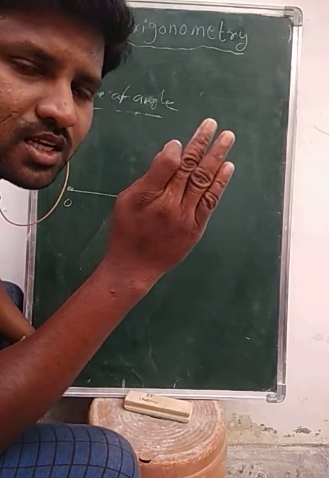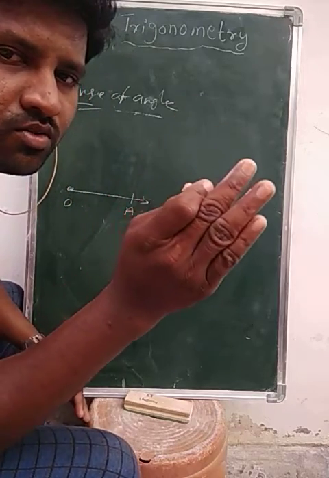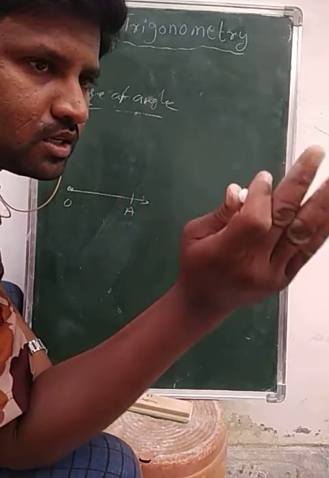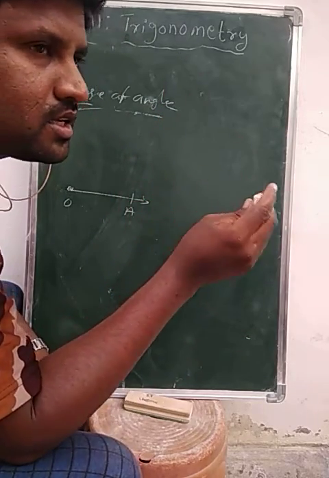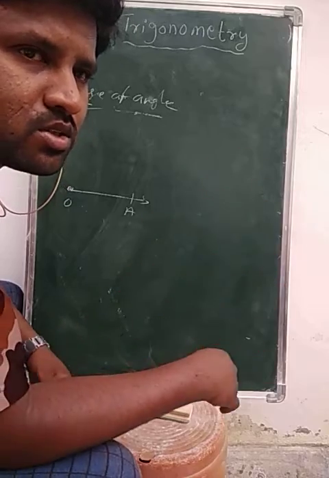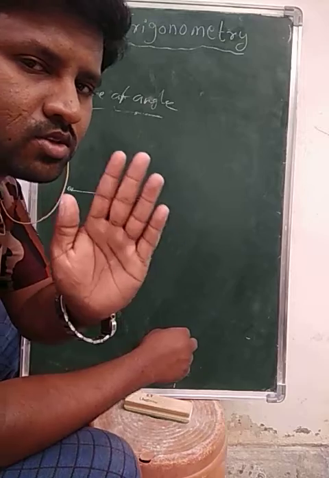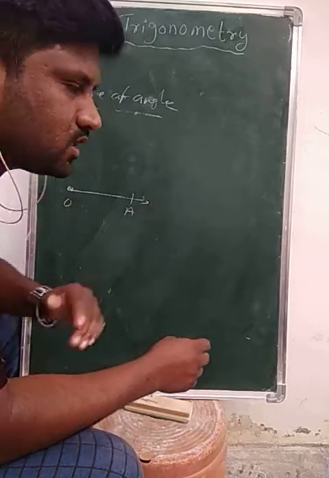Clockwise means 12, then 1, then 2, like that, moving from 12 to the right side. Anti-clockwise direction means moving from 12 to the left side, so 12, then 11, then 10.